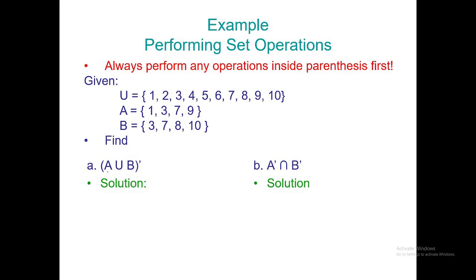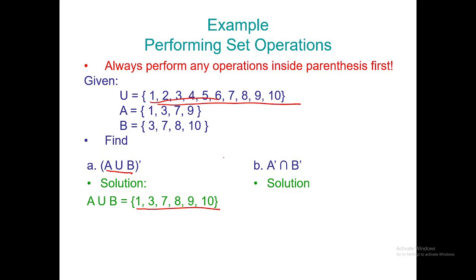Unsay A union B? What is A union B? 1, 3, 7, 8, 9, 10. That's it. Now, gibutangan man ako complement. So, ato nang kini siya, ako ning i-compare sa universal set.